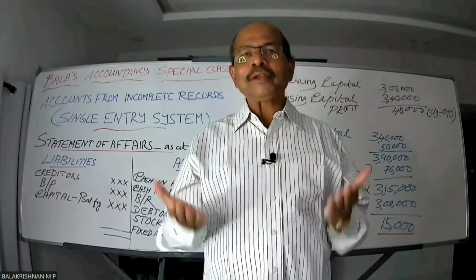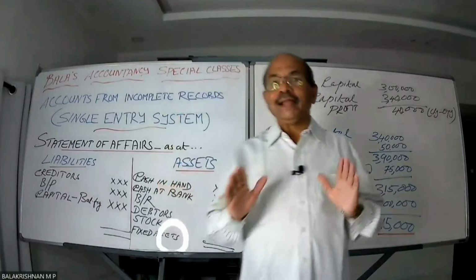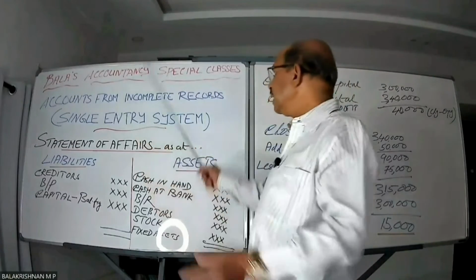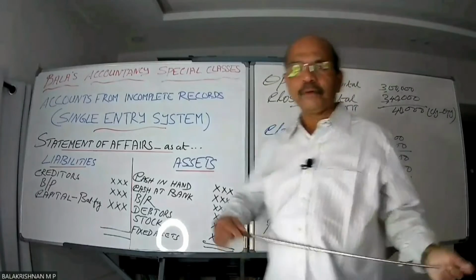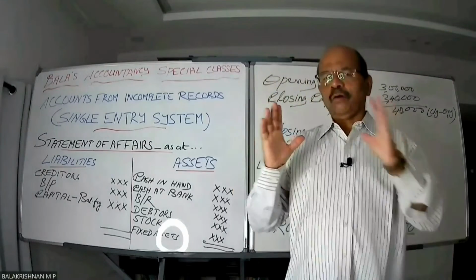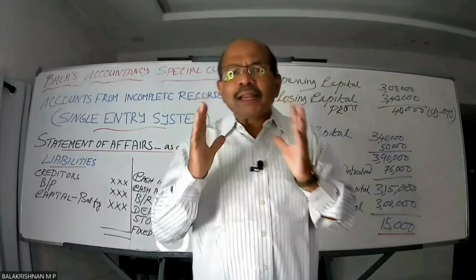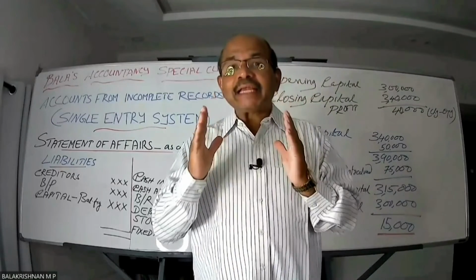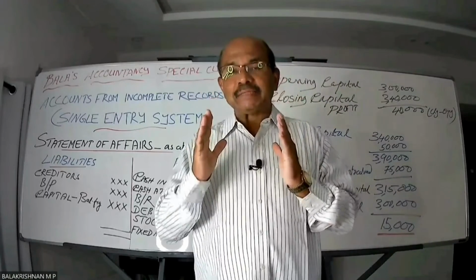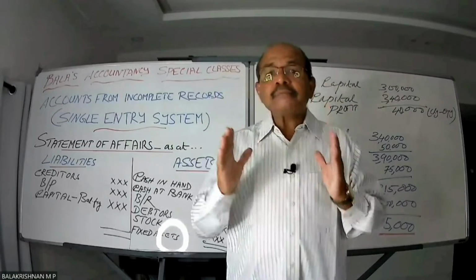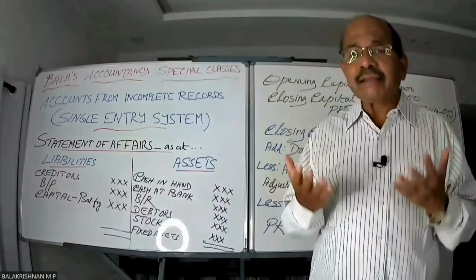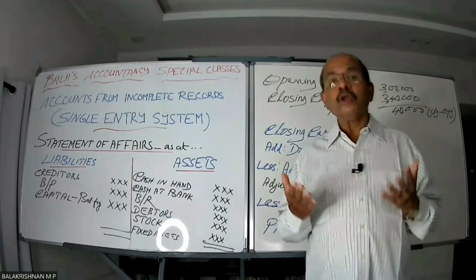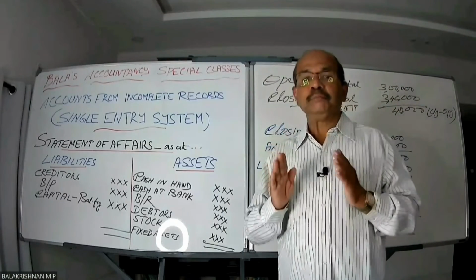In this episode, I'm taking up a new chapter, accounts from incomplete records, or in other words, single entry system. Well, all along, we have been basing on the double entry system of accounting, wherein basically the entity concept. I repeat, the entity concept. That is, business and businessman are different. We consider everything from the point of view of the business only, which was the paramount principle involved.